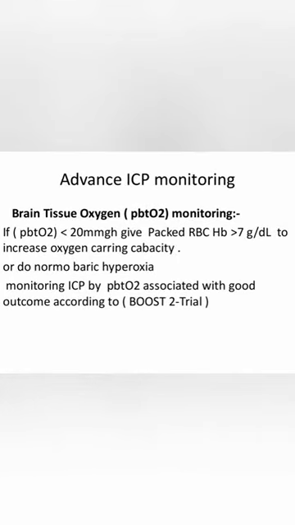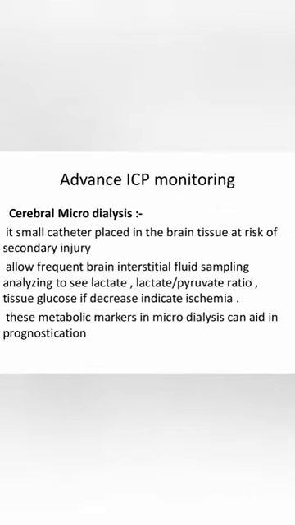If brain tissue oxygen is less than 20 mm mercury and at the same time the hemoglobin of the patient is less than 7, this is an indication for red blood cell transfusion to increase oxygen carrying capacity to the brain, and it is associated with good outcome.